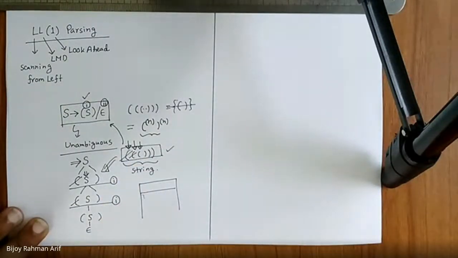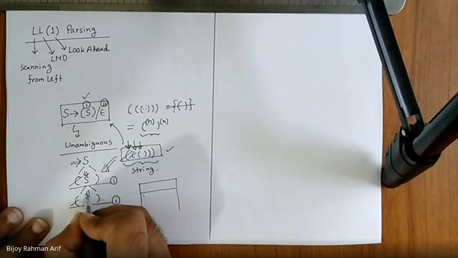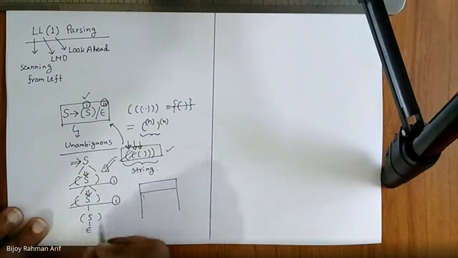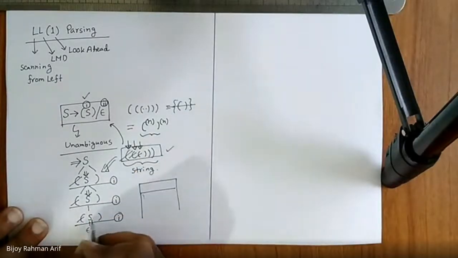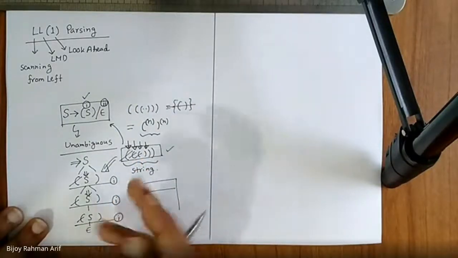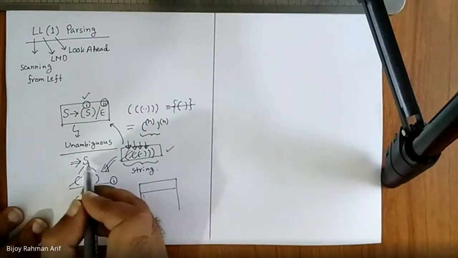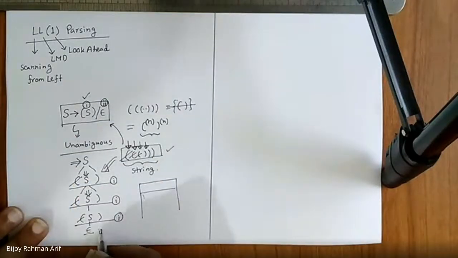After moving the look ahead, what do I get? I again get S as variable, and I see open parenthesis as my character in the string. So again, I am going to use rule number 1. Then this one and this one match. So I get S. Now my look ahead is the next one, that is nothing but close parenthesis. So if I embody this kind of rule in the parse table, that whenever I get S and close parenthesis, I'm going to use rule number 2. So I use rule number 2, and this one becomes epsilon. That means this one is vanished.